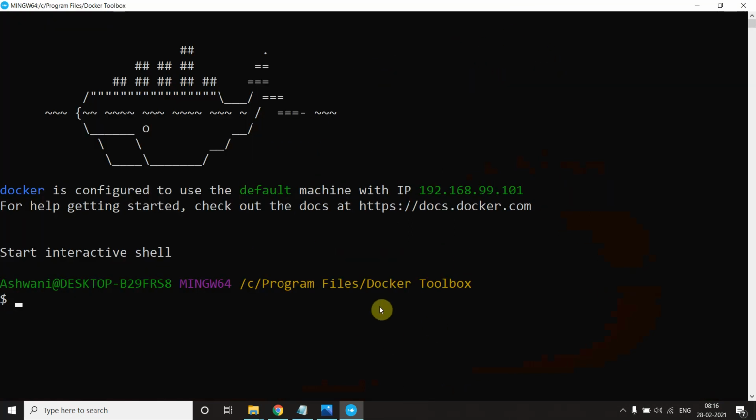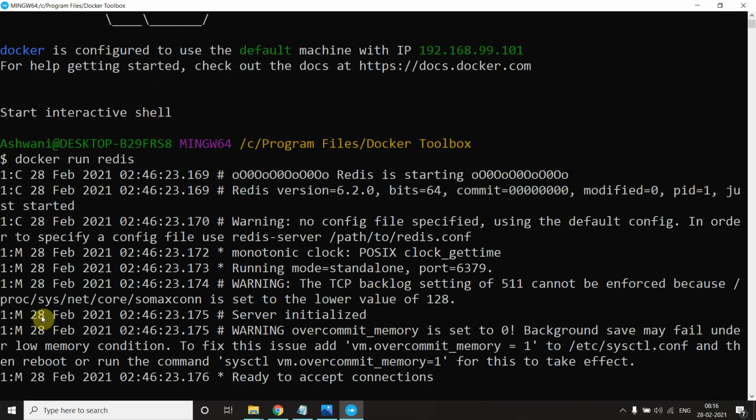So see here, when you start Docker and you say docker run redis, as you see here, it doesn't take time the second time, right? It comes out directly. It does not give the message that the image was not found locally. It directly says ready to accept connections. This is the magic of Docker, right?